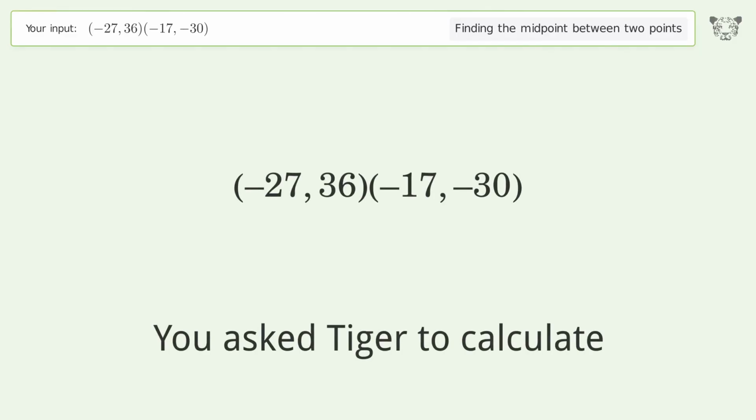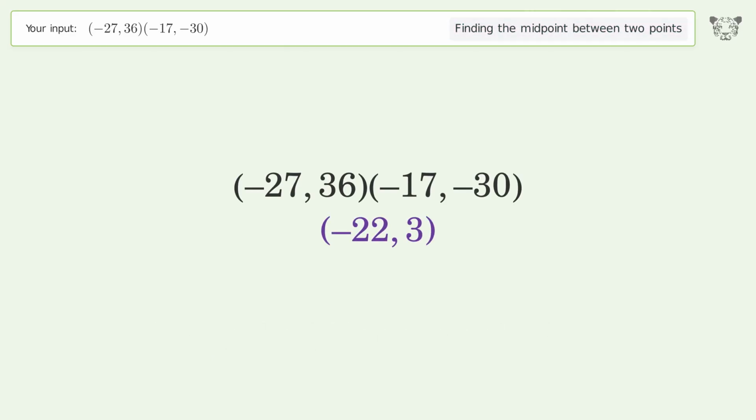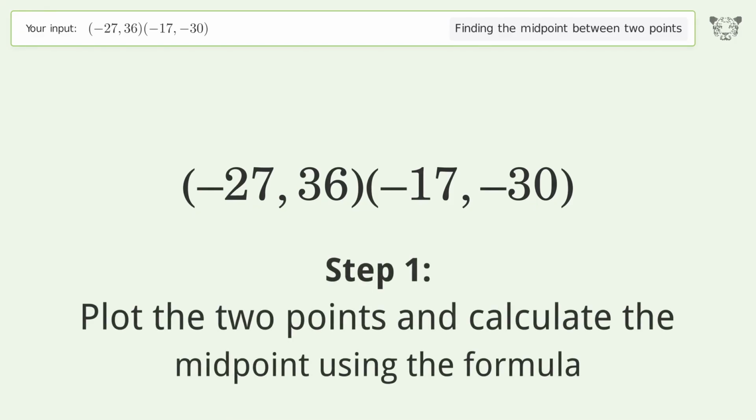You ask Tiger to calculate. This deals with finding the midpoint between 2 points. The midpoint between the 2 points is -22,3. Let's solve it step by step. Plot the 2 points and calculate the midpoint using the formula.